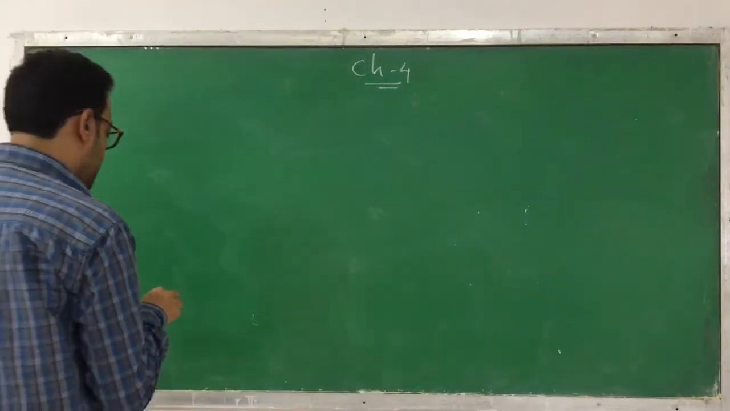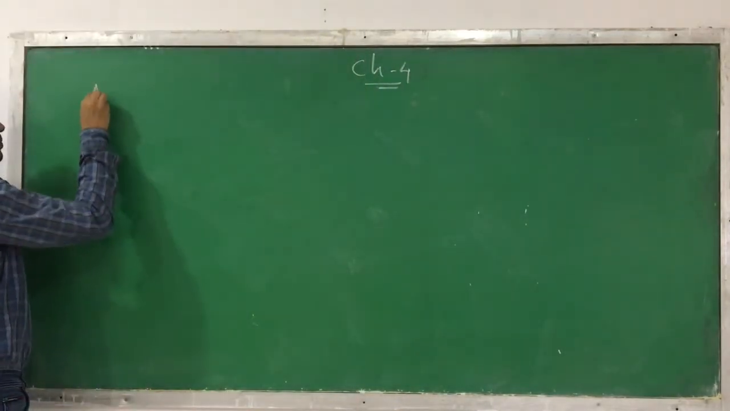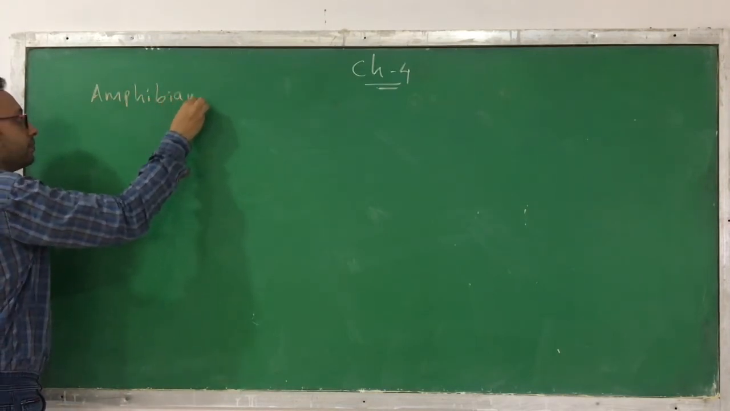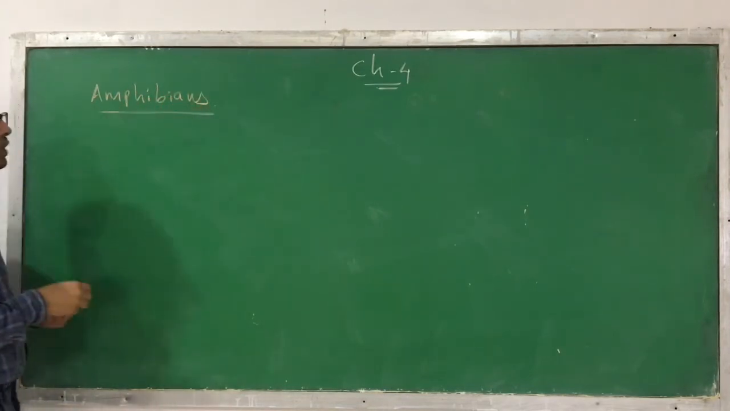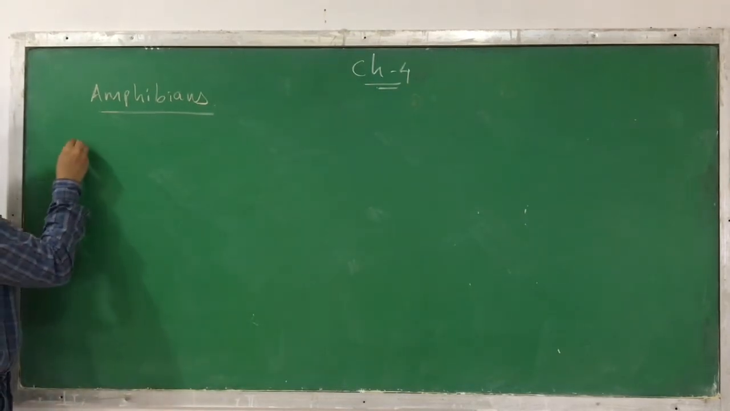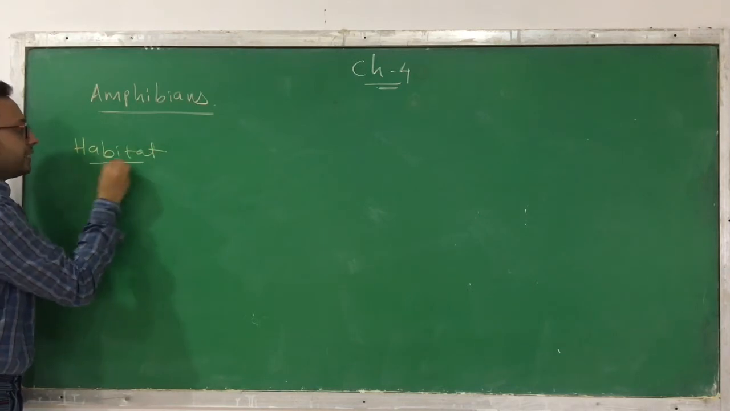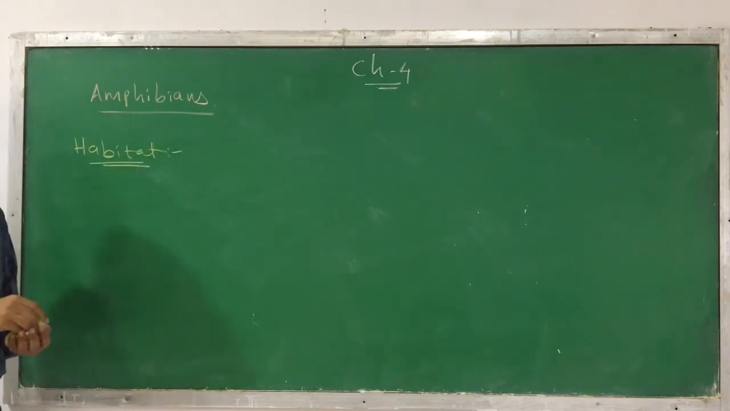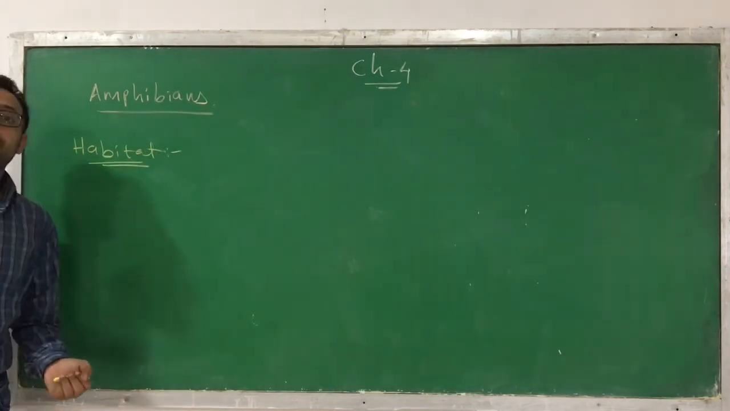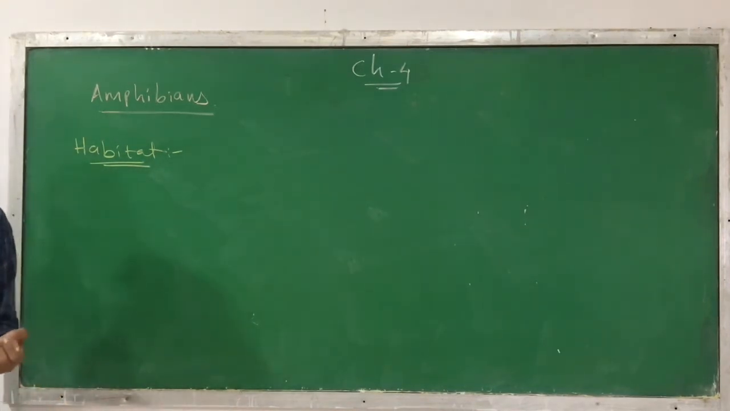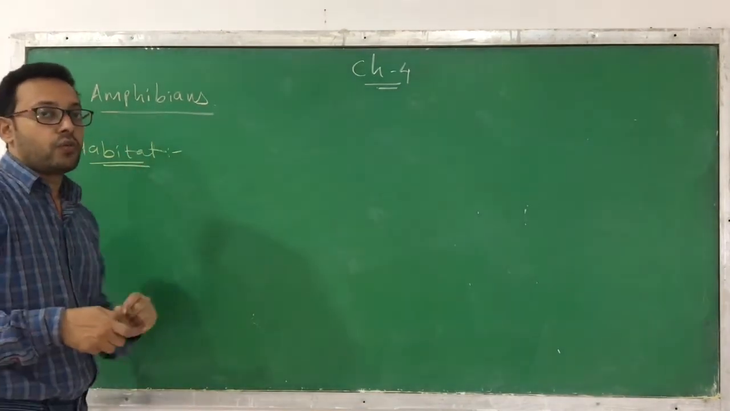So we will also discuss today the amphibians. So what are the amphibians? First of all, why are they called amphibians? Because if you see their habitat, they can live on both water and land. Like we are terrestrial animals, we can live on the land, but these are the animals that can be present on both water and land.